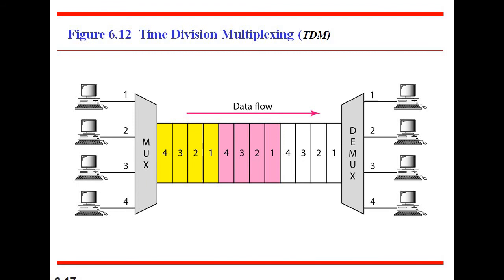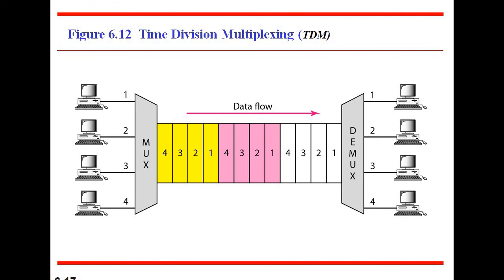So what is the use of time division multiplexing, or what is the working of time division multiplexing here? It is a digital process, but FDM and WDM are analog processes.